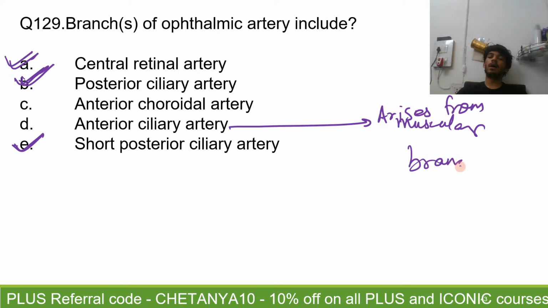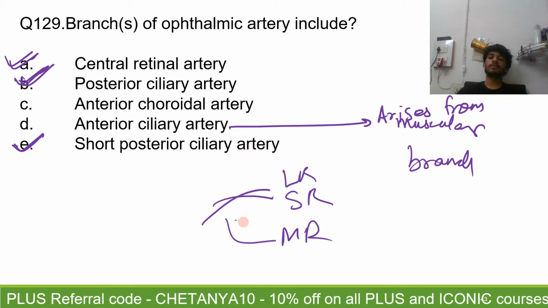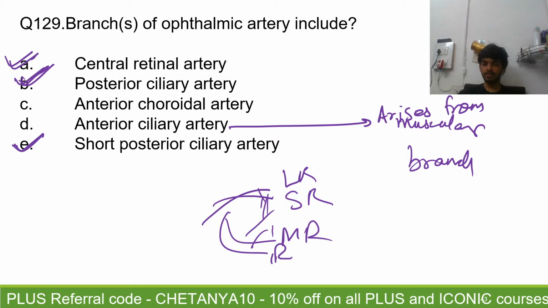So the arteries that supply the lateral rectus, the medial rectus, the superior rectus and the inferior rectus are muscular branches, and together they will give the anterior ciliary artery, not the ophthalmic artery. The anterior ciliary arteries are almost seven small arteries present in the eyeball, derived from the muscular branches of the ophthalmic artery. So they're not per se branches of the ophthalmic artery. They come indirectly as branches of the branches that go to the recti muscles.